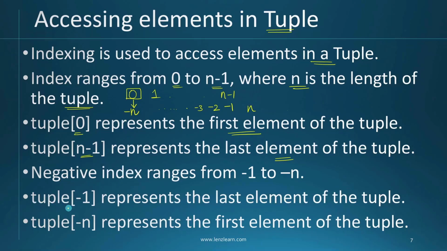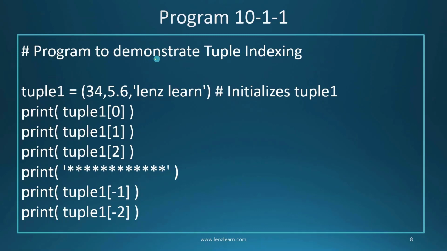And here you can see tuple minus 1 represents the last element of the tuple, and tuple minus n represents the first element of the tuple. So when we take an example program, we will clearly understand the concept of index, and using index how we can access individual elements inside a tuple. This is going to be our first program to demonstrate tuple indexing.